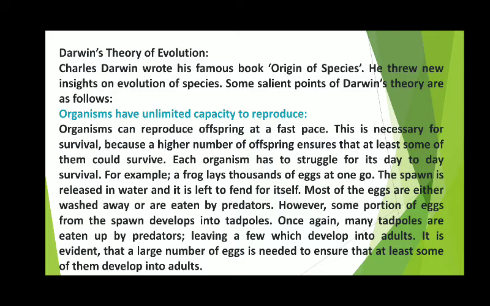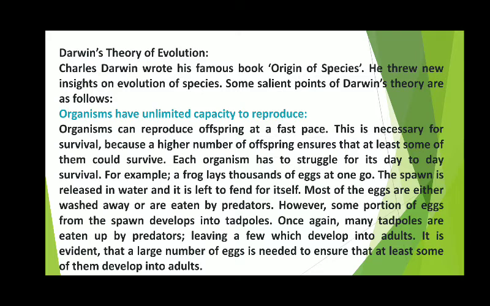Organisms have unlimited capacity to reproduce. This is also what Darwin said. Organisms can reproduce offspring at a fast pace. This is necessary for survival because a large number of offspring ensures that at least some of them could survive and some of them could not survive. Each organism has to struggle for its day-to-day survival.